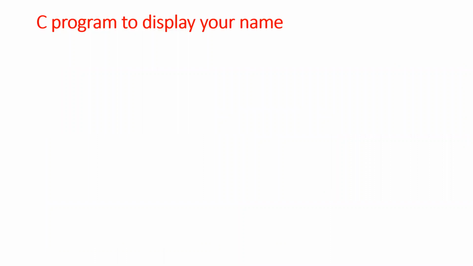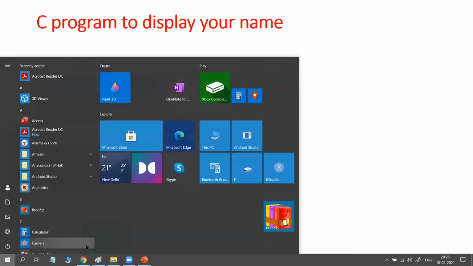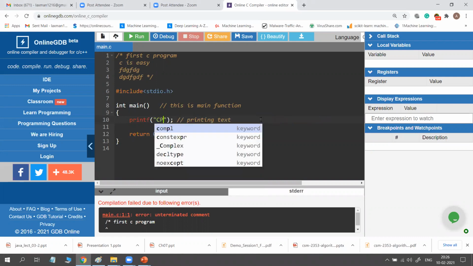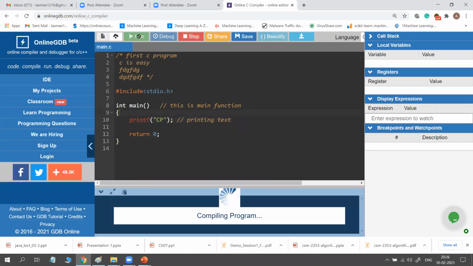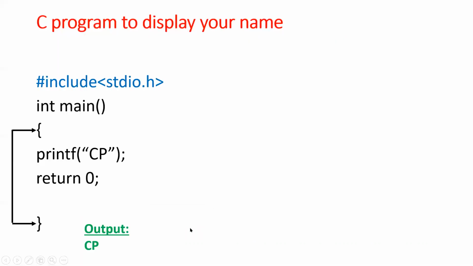For example, C program to display your name. So how to write this program? In the place of printf, in the place of hello world, you just write your name, but I write CP, C programming, CP shortcut. So instead of name, I want to print CP. So what is the output? It prints CP. So as I told you already, in place of all this, you can write anything. So if you write CP, just run it. What happened? It displays CP.